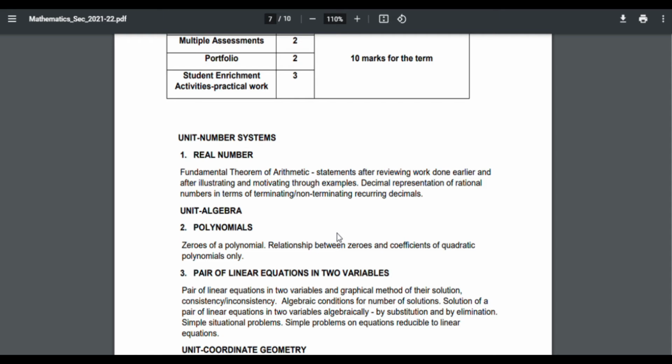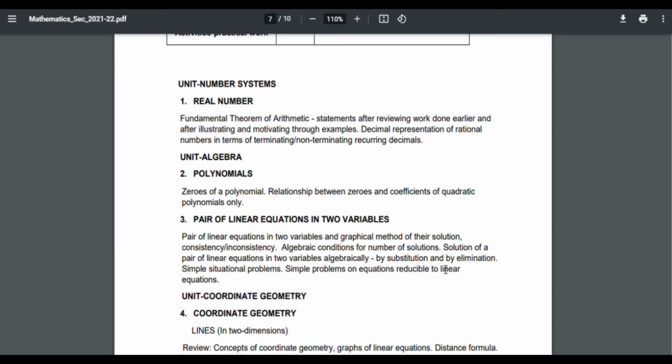Moving on to polynomials. Here 2.4 division algorithm for polynomials and the corresponding exercise 2.3 are eliminated. I repeat, 2.4 division algorithm for polynomials and corresponding exercise 2.3. Next is pair of linear equations in two variables. Almost all portions are there, but they have given only the substitution and elimination methods. They did not mention the cross multiplication method. So the eliminated portion is the cross multiplication method, and you don't need to study it from this chapter.